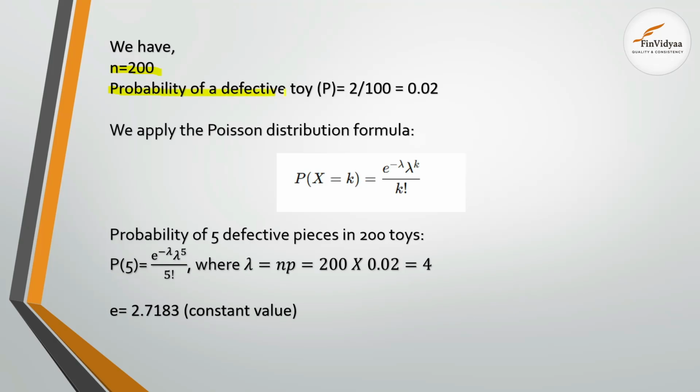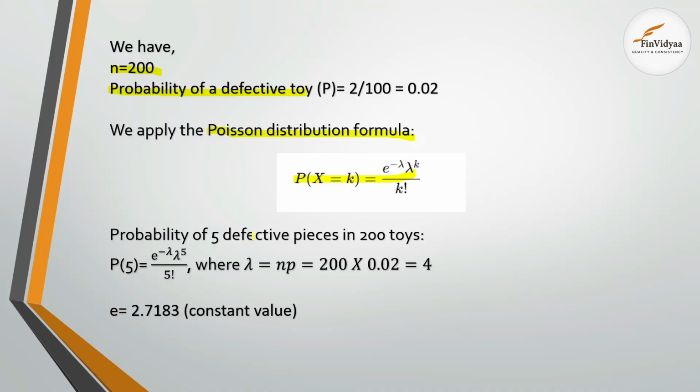Probability of a defective toy is 2 by 100, it equals 0.02. Great. We apply the Poisson distribution formula, and we are targeting the probability of 5 defective pieces in 200 toys.